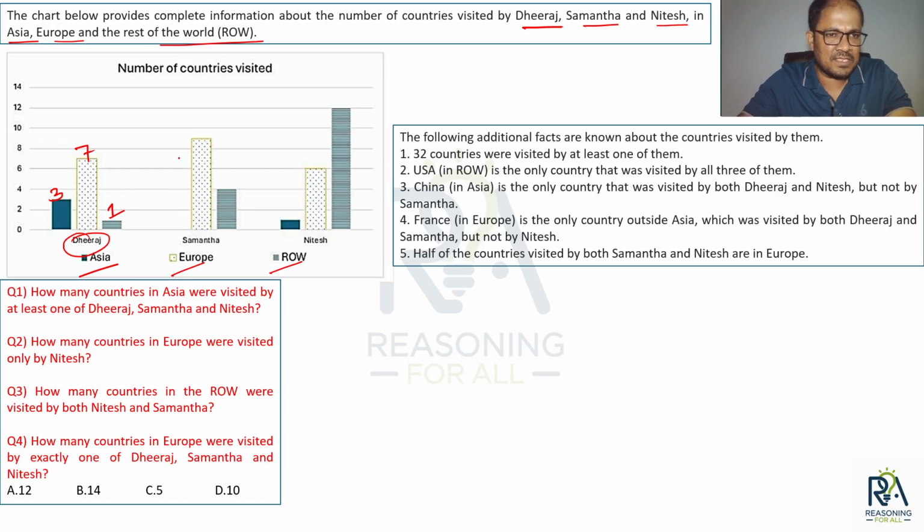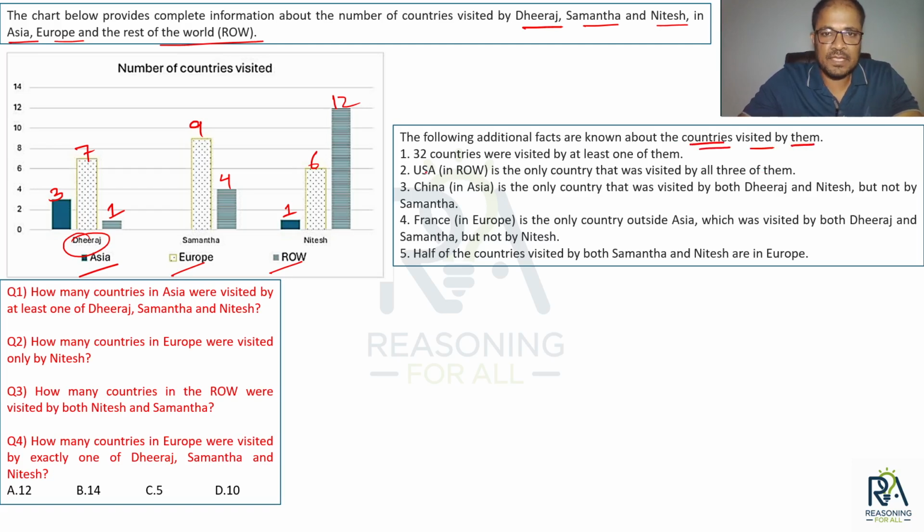Similarly for Samantha, in Europe it is around 9 countries, and in rest of the world she visited 4 countries. Nitesh visited 1 country in Asia, 6 countries in Europe, and 12 countries in rest of the world. Okay, fine. Let's have a look at the conditions. The following additional facts are known about the countries visited by them.